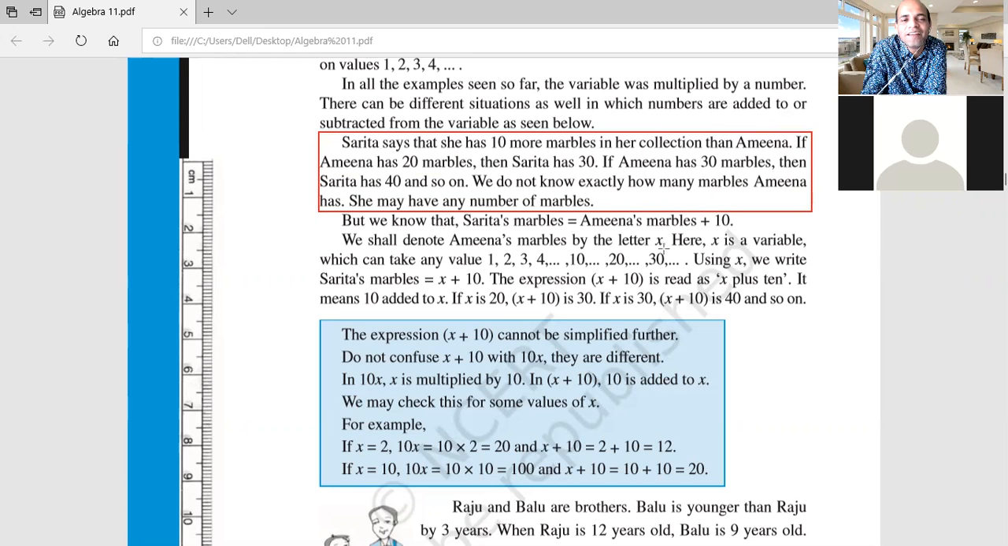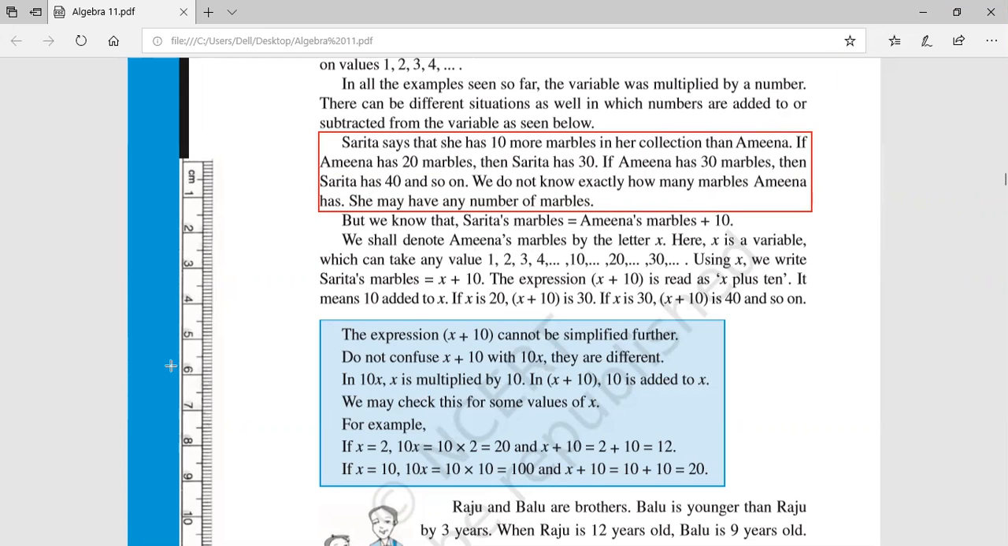Yes, sir. Like Sarita says, she has 10 marbles more than Amina in her collection. Collection means sometimes some people collect stamps, sir, some people collect things and keep them at home, which is called a collection. Suppose we don't know how many Amina has, but Sarita has 10 more, right?